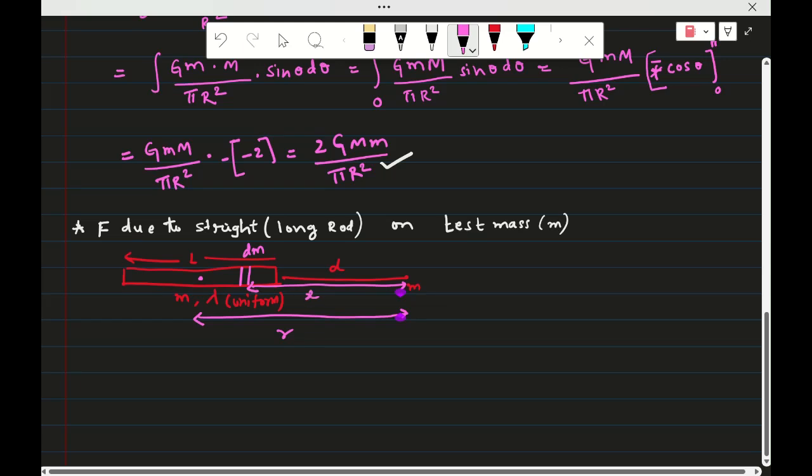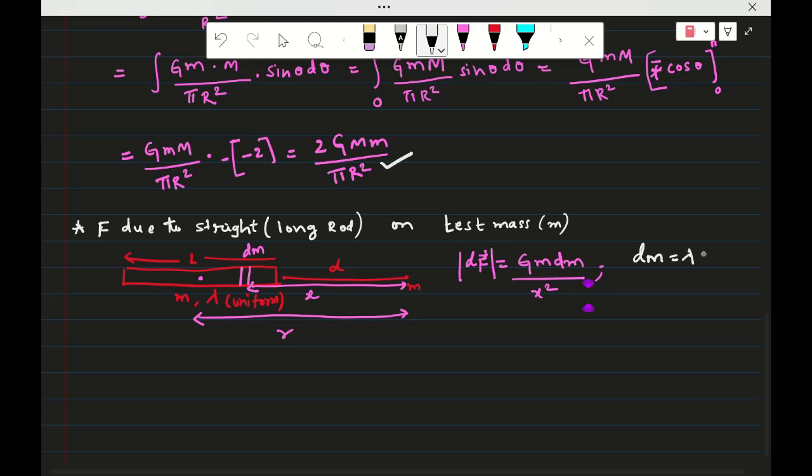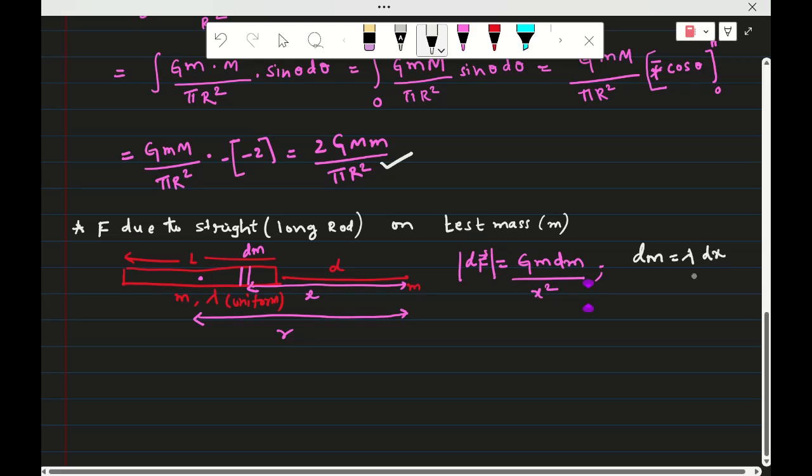According to the gravitational force, dF is equal to G into m dm by x square. This is the force between mass m and dm, the magnitude of dF. Now dm is the mass of a small element of the rod, therefore dm is equal to lambda into dl, and here dl is equal to dx, so lambda into dx.